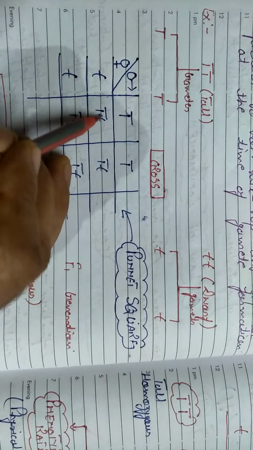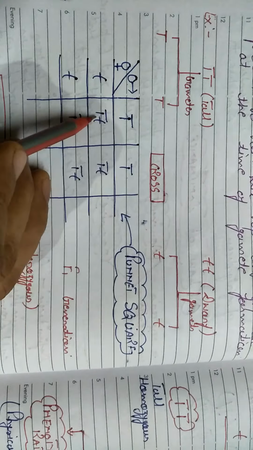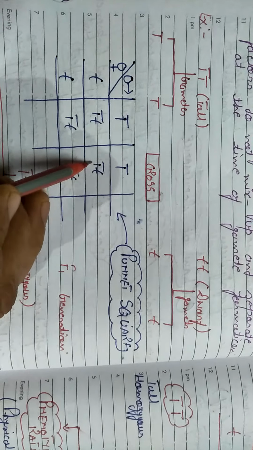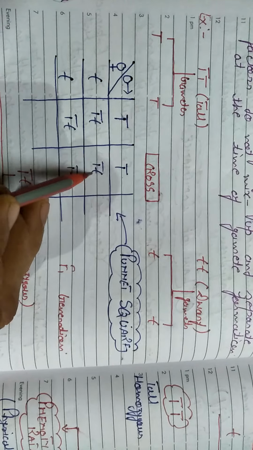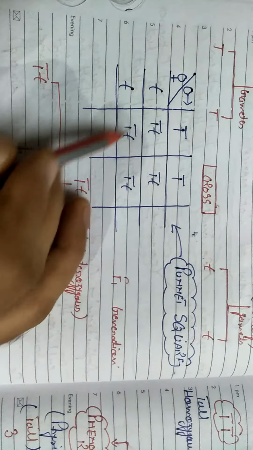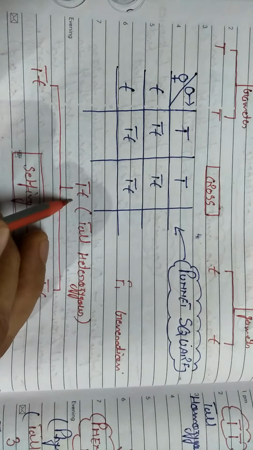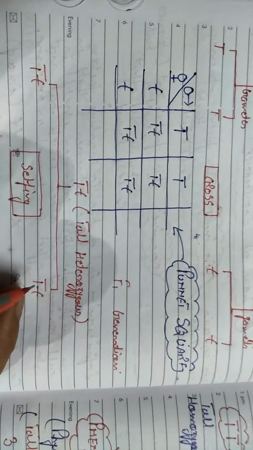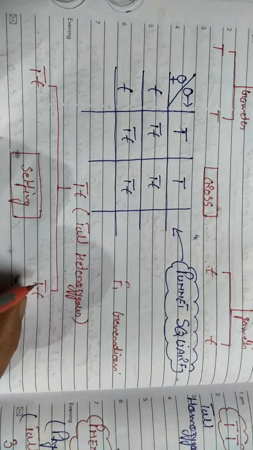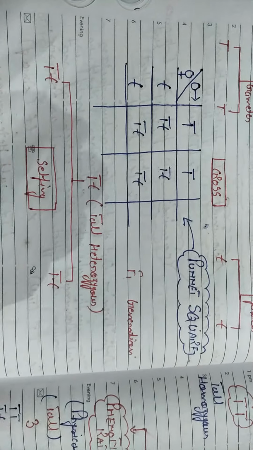Whenever the cross takes place between them, all the plants present in the F1 generation have two characters, capital T and small t. But we know the dominant character expresses itself in the F1 generation, so they are all capital T and small t. It means they are all tall and heterozygous. This condition is related to the F1 generation.